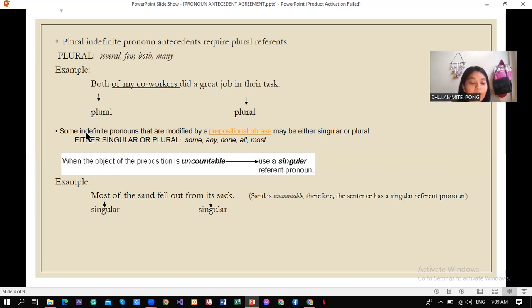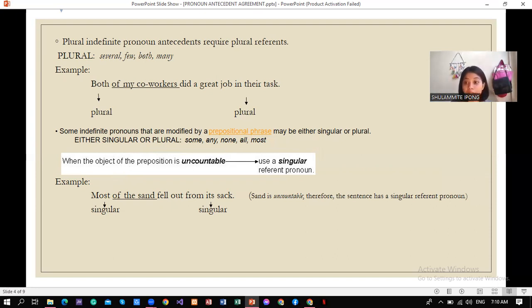And also, some indefinite pronouns modified by a prepositional phrase may be either singular or plural. Examples of indefinite pronouns that can be either singular or plural are some, any, none, all, most, and so on.